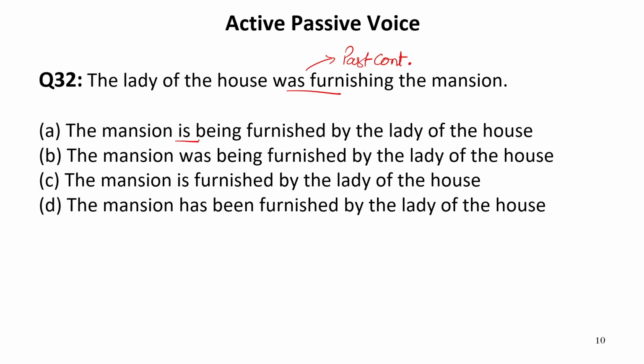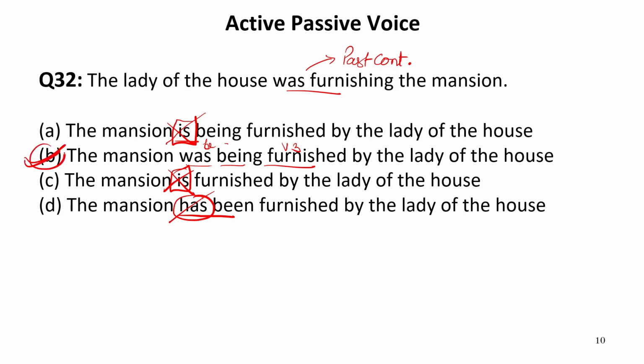In the first option it is written is a present tense, so it cannot be the answer. In second option it is written was being furnished. This is our requirement. We want be form, then being, and then verb third form. So this is given in the sentence. Now let us look for the third option. Again it is written is, so is cannot be the answer because is present tense, and this given sentence is in past tense. In the fourth option it is written has been. Again has is a present tense, but the given sentence is in past continuous tense.